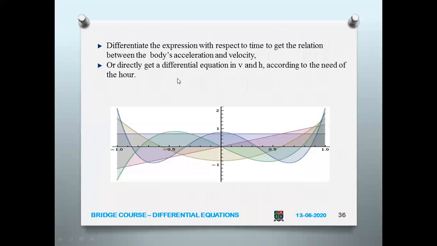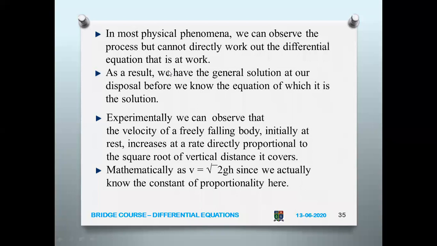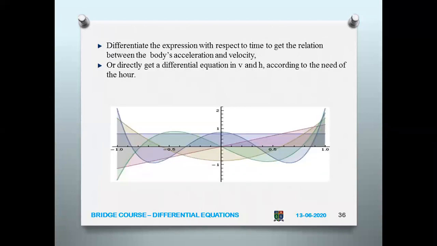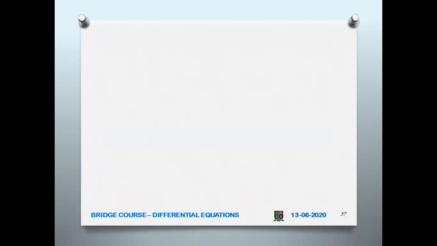So now actually differentiate the expression with respect to time to get the relation between the body's acceleration and velocity. So just differentiate this given expression, and then you get a relationship between the body's acceleration and velocity. That is the differential equation you are getting between the acceleration and velocity.